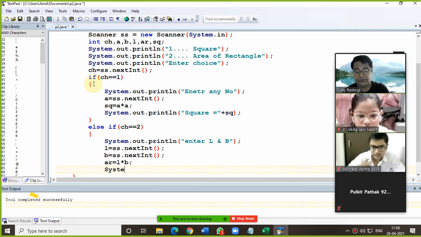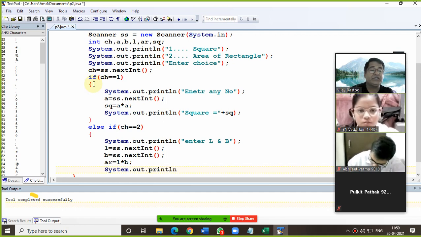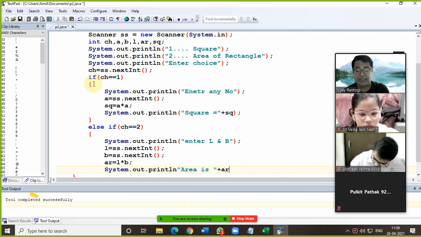After that, we just need to print. Instead of wasting your time, those whose solution is correct can copy it in the fair notebook. So area is what? That is your AR.